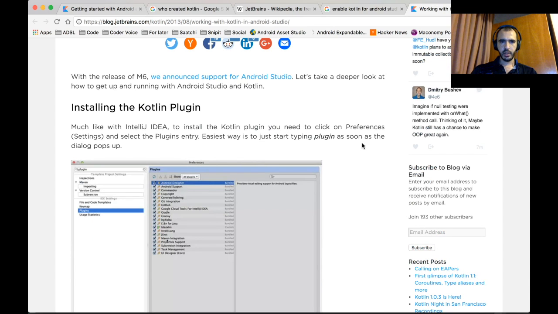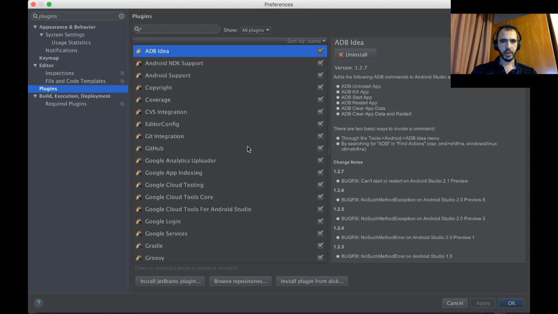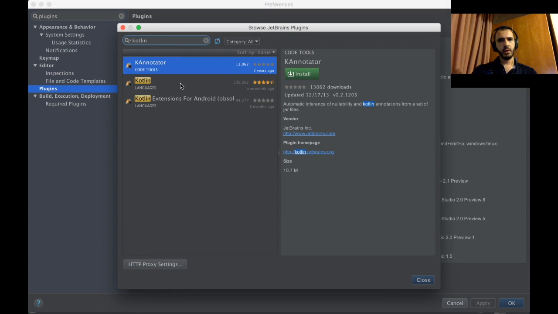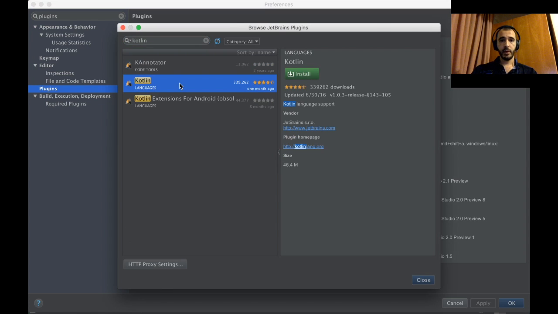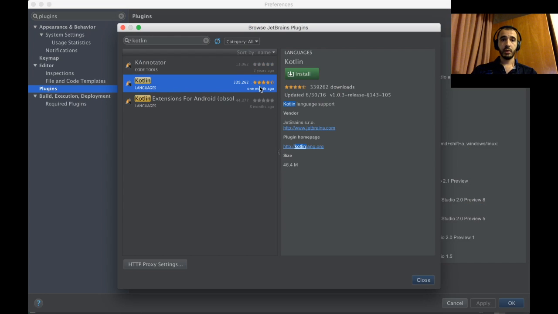This plugin, okay. Although we can download. Oh, you have to install JetBrains plugin. See, I don't read, bro. Kotlin. There we go. It just says Kotlin. This is obsolete, and this is an annotator. You don't need it. Wow. 400,000 people installed this. Alright.